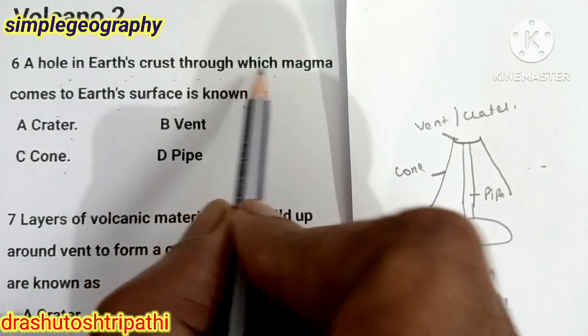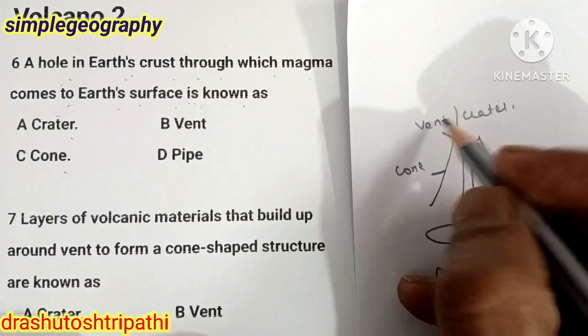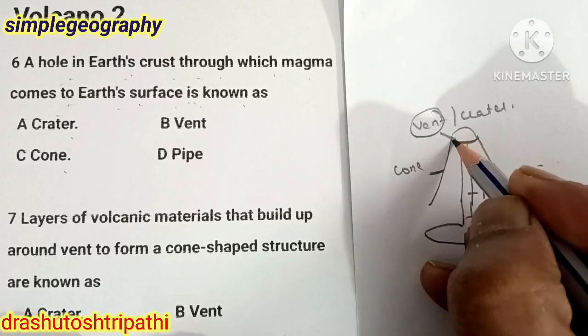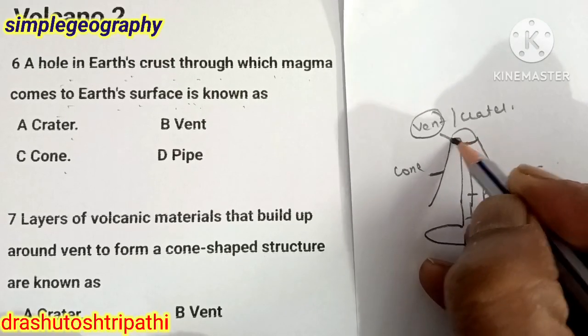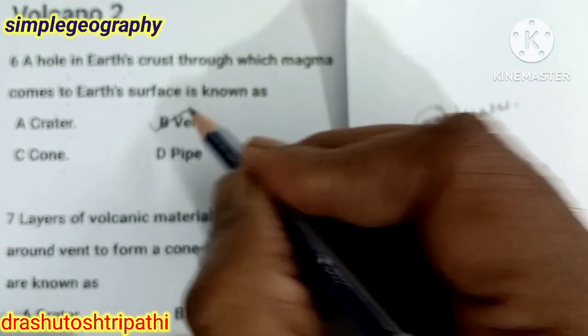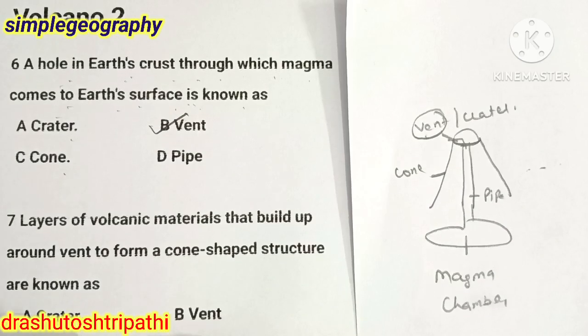A hole of the earth crust through which magma comes to the surface is known as vent. The whole mouth is known as crater, but the place where it comes out is known as vent. B is the correct answer.